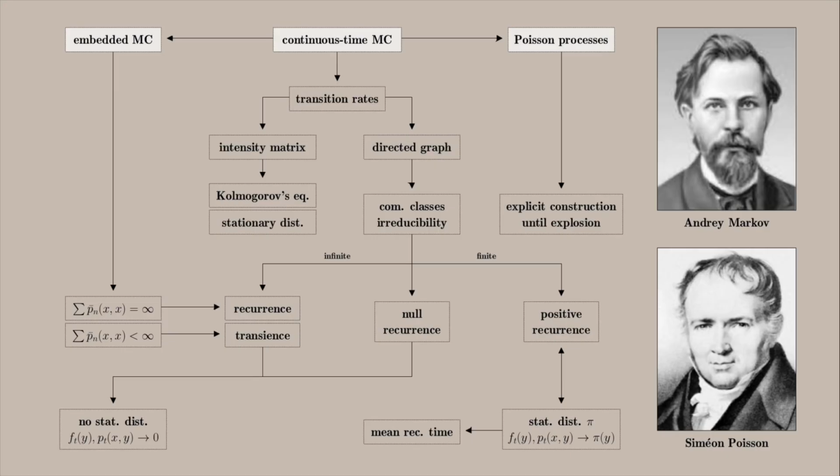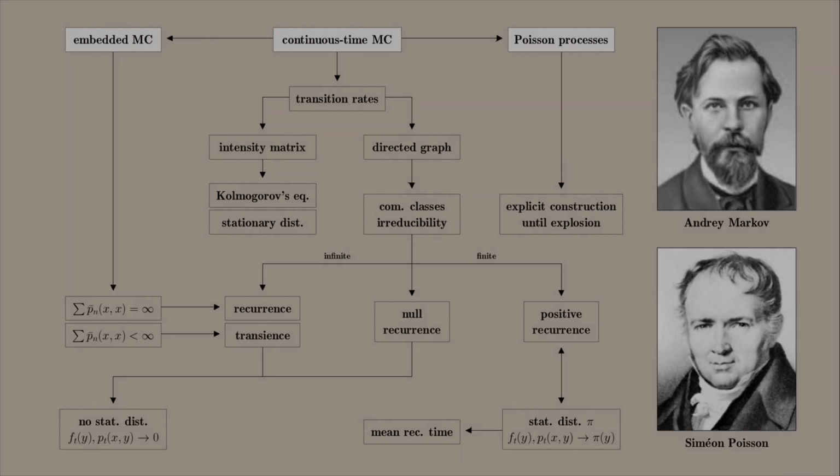Now let's prove that any continuous time Markov chain that is a conservative system can be viewed as the combination of a discrete time Markov chain describing the sequence of states visited by the continuous time process, and also a collection of independent Poisson processes describing the times between consecutive jumps of the process.